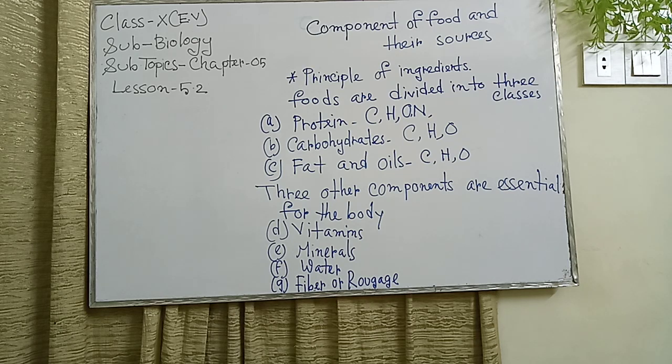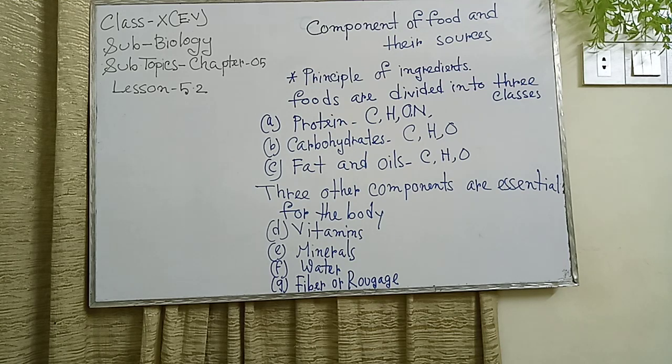Sources of protein. We have learned earlier that we get protein from fish, meat, egg, milk, pulse, dried fish, bean seed, nuts, etc. Proteins are of two kinds: one is animal protein and two is plant protein.